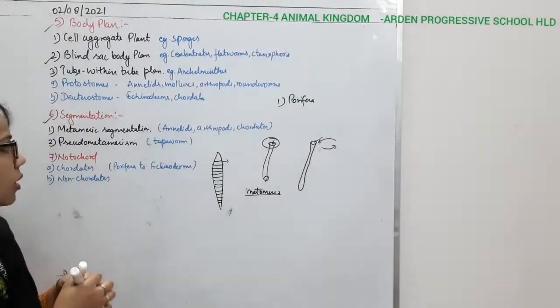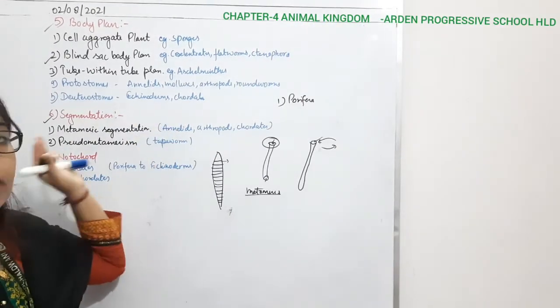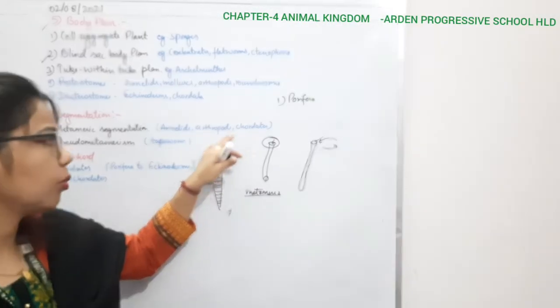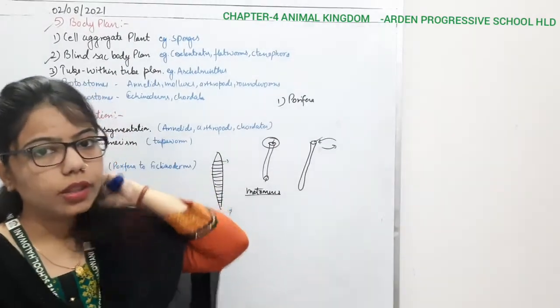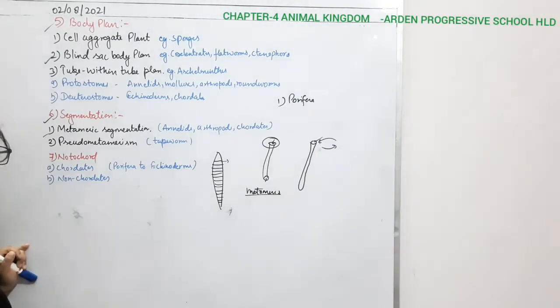So this metamerism is what? It is a segmentation of the body, and you can see this segmentation in the annelids, arthropods as well as the chordates also, right? Now it can be of two types. Metameric, meaning externally or internally, and sometimes you can see pseudo-metamerism.